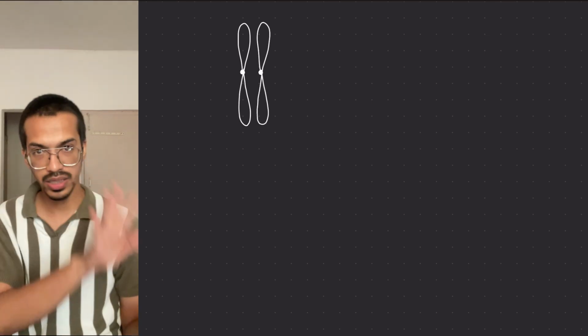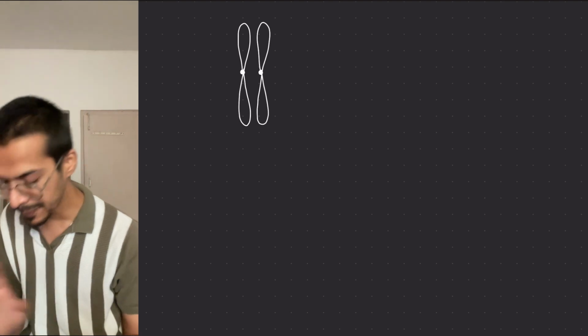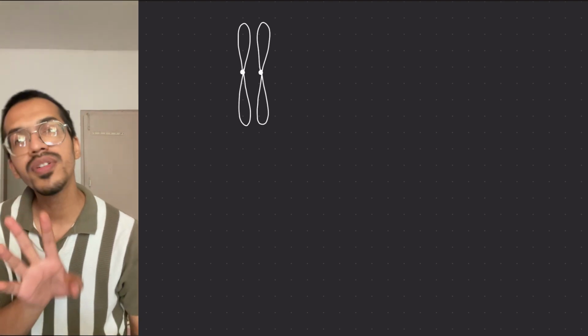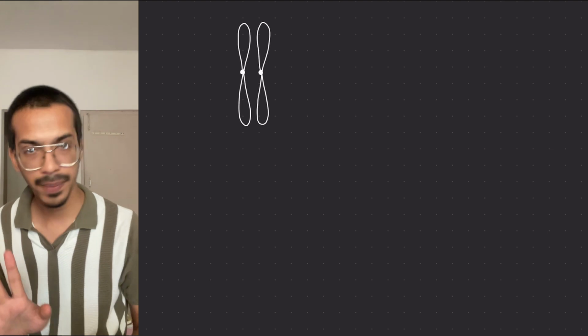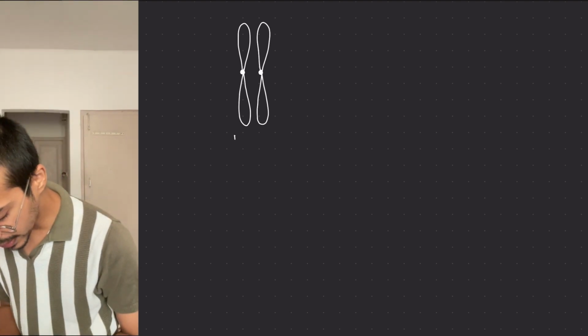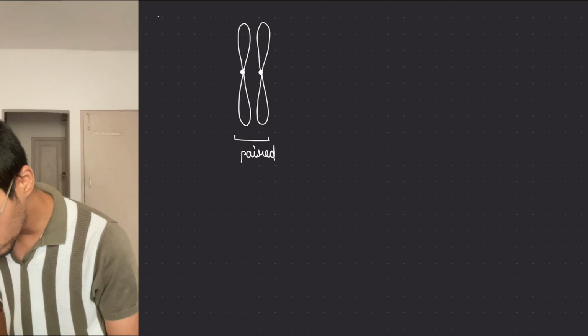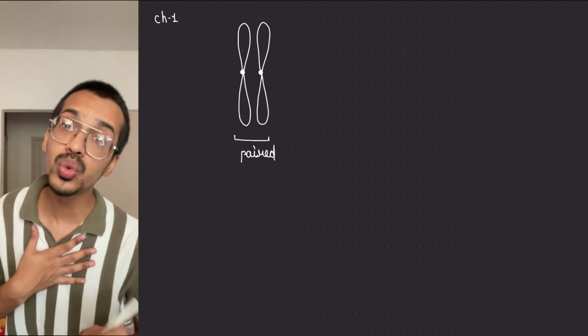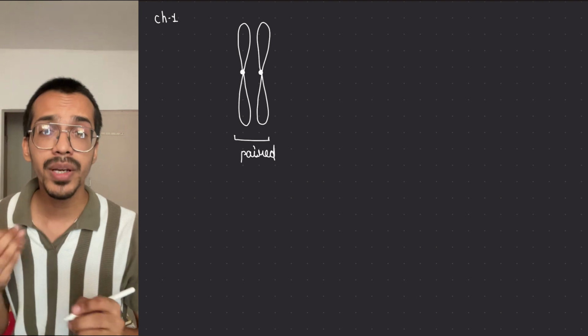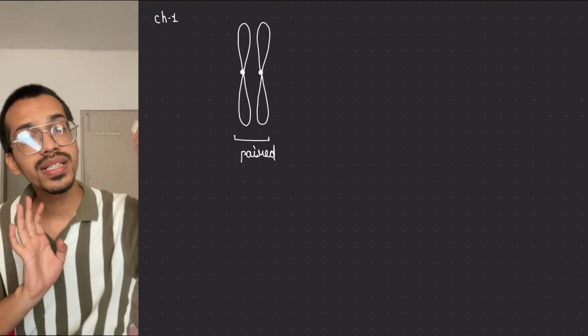So what we learned till now is that chromosomes look like this. We will learn more about this in the molecular basis chapter, the next chapter we are going to start from July. Always remember, beta, chromosomes will be in pairs, and both would be chromosome number 1 only. For example, this is chromosome number 1. So why do I have 2 chromosome number 1 in each of my cells? Because one is coming from my mom, one is coming from my dad.